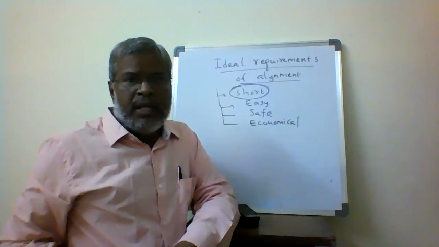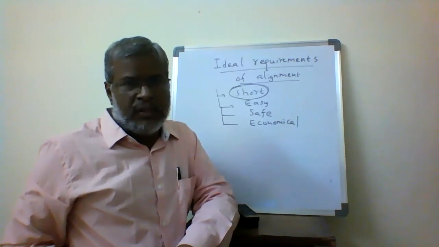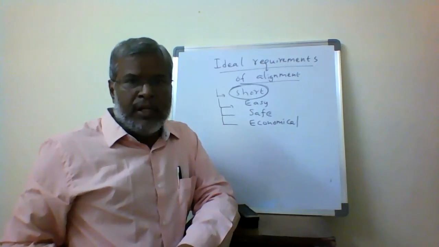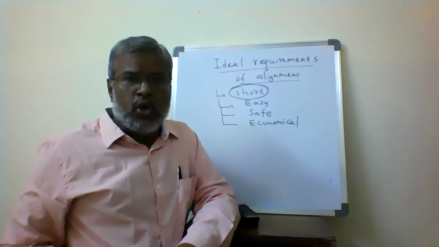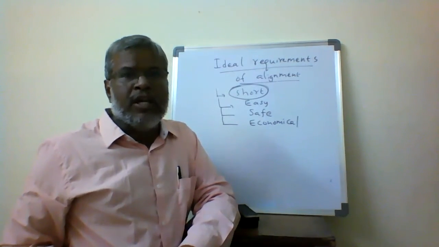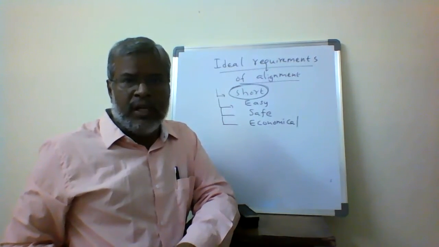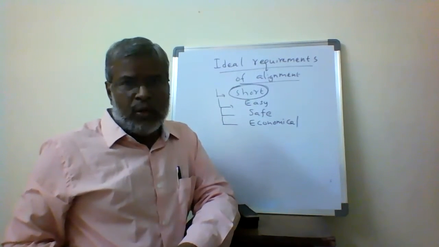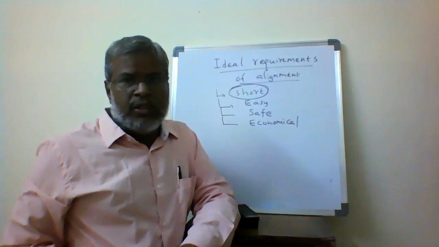Our alignment will be as short as possible, such that we can accommodate all the features on the road itself. Going for the shortest possible route means we are not going for gradients. If more gradients or slopes are provided, the cost of construction increases, and the vehicle operation cost increases. So we consider all the geometrical features as well as the physical features on the ground, and we make sure that we provide the shortest alignment. Then the easy.